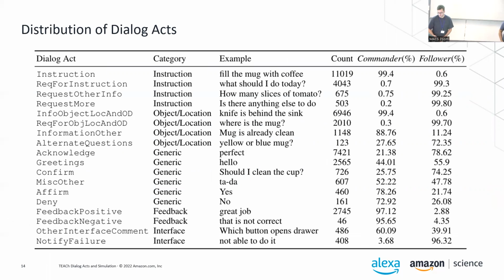So we have confirmation questions, we have alternate questions like the yellow or the blue mark, for example. It is a small fraction compared to the overall number of utterance segments. Unfortunately, I don't know how many dialogues or sessions are affected by this.